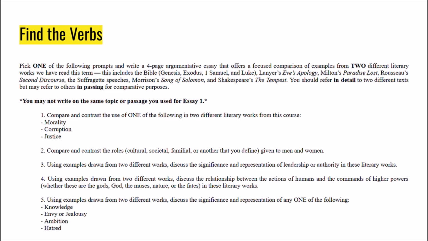Compare and contrast the use of one of the following in two different literary works from this course: morality, corruption, and justice. Compare and contrast the roles given to men and women. Using examples drawn from two different works, discuss the significance and representation of leadership or authority in these literary works. Using examples drawn from two different works, discuss the relationship between the actions of humans and the commands of higher powers in these literary works. And using examples drawn from two different works, discuss the significance and representation of any one of the following: knowledge, envy or jealousy, ambition, and hatred. Okay, same thing. Pause it, and we'll come back after you know all the verbs.